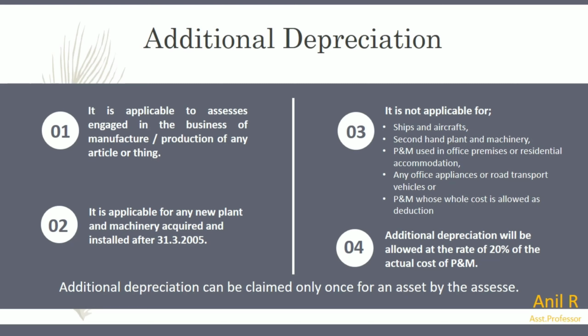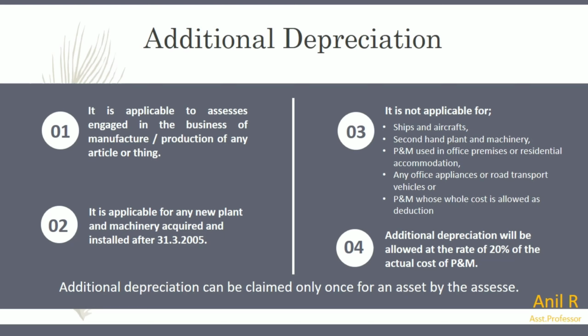Here we will see the criteria that we should follow if we want to apply additional depreciation.